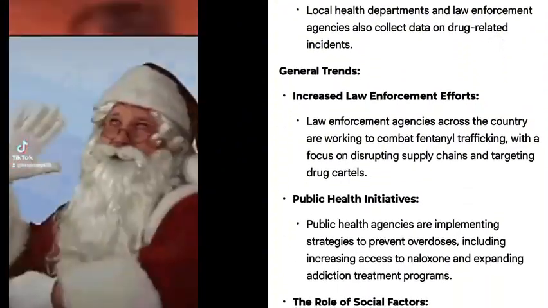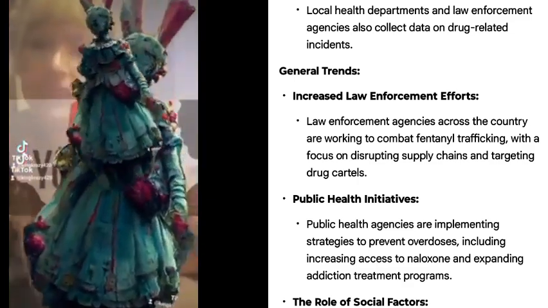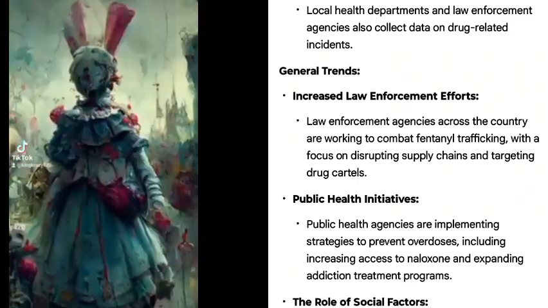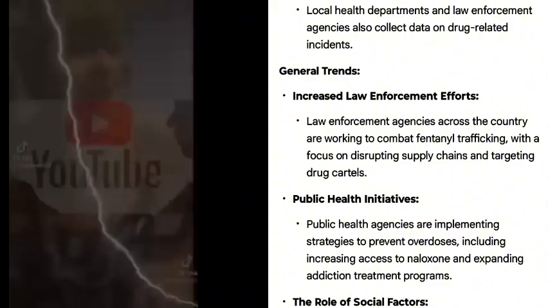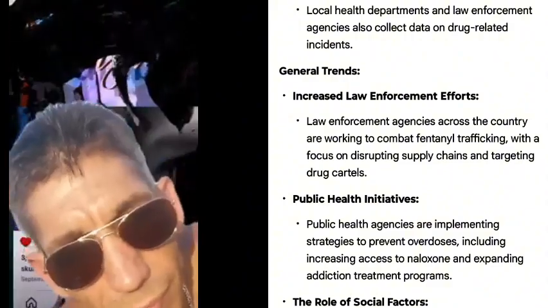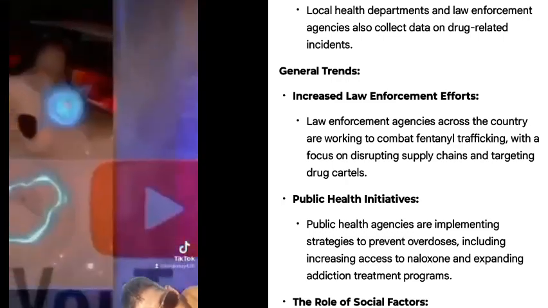General trends. Increased law enforcement efforts. Law enforcement agencies across the country are working to combat fentanyl trafficking, with a focus on disrupting supply chains and targeting drug cartels. Public health initiatives. Public health agencies are implementing strategies to prevent overdoses, including increasing access to naloxone and expanding addiction treatment programs.